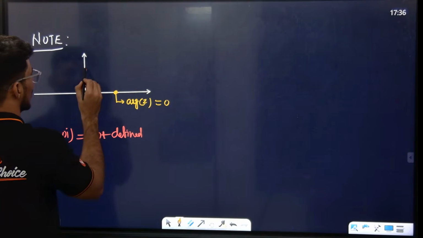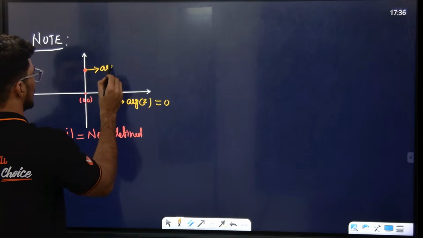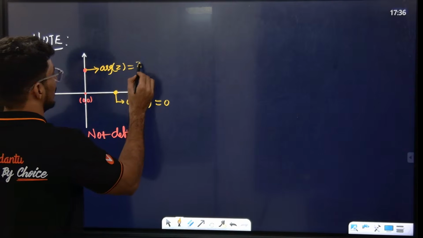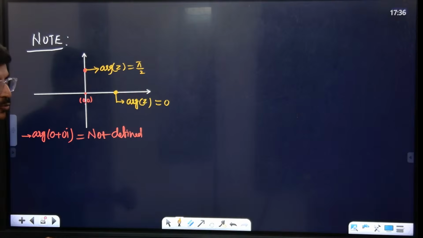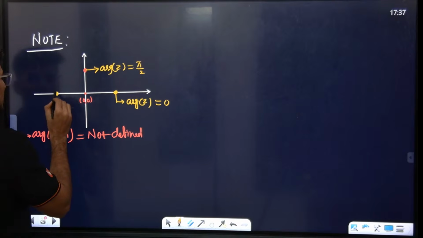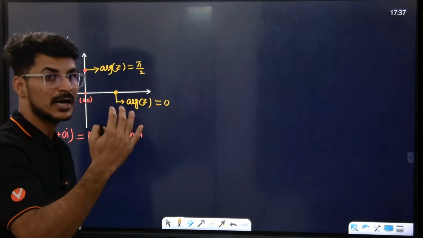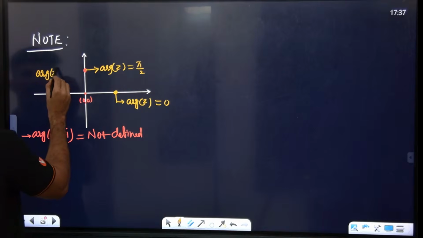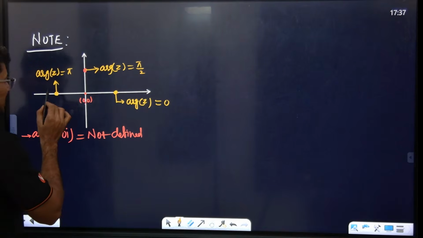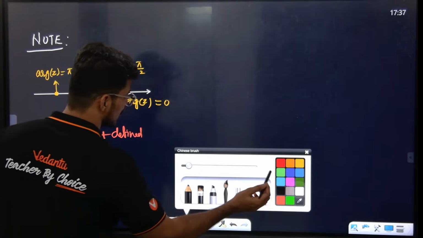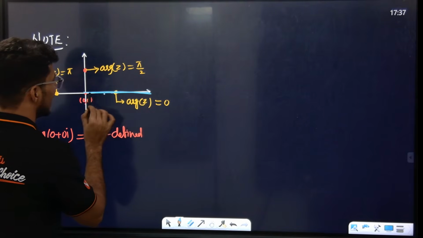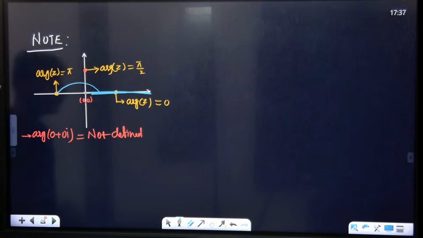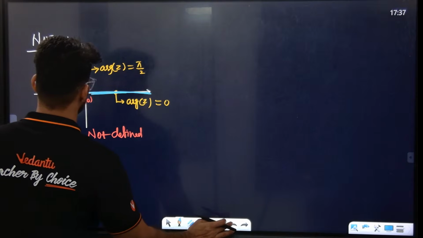If the complex number lies on the positive y axis, on the positive imaginary axis, the argument of the complex number is pi by 2. This is super important. If the complex number lies on the negative real axis, the argument is pi, because the angle we have on the real axis, on that line, is pi. Yes or no?